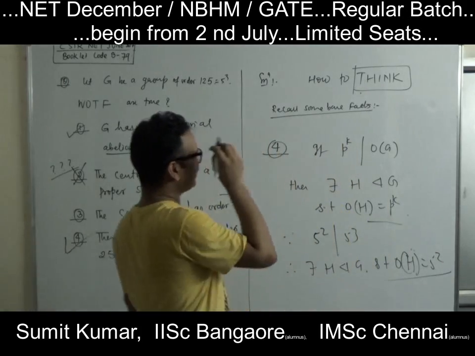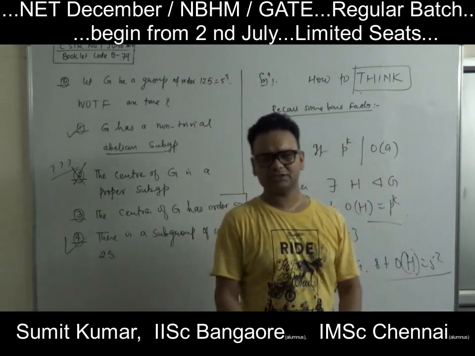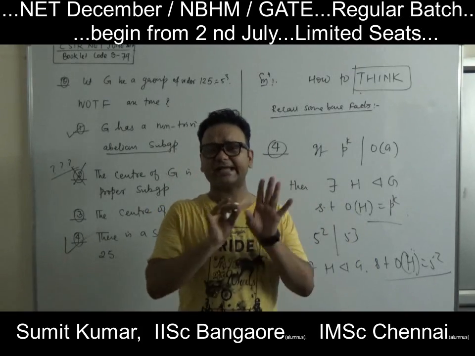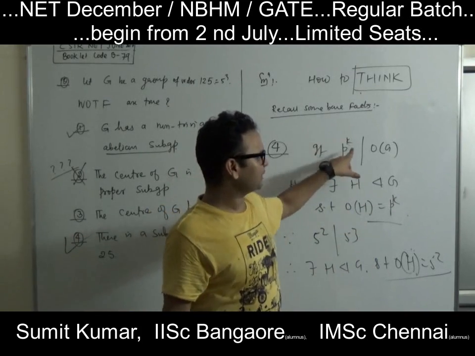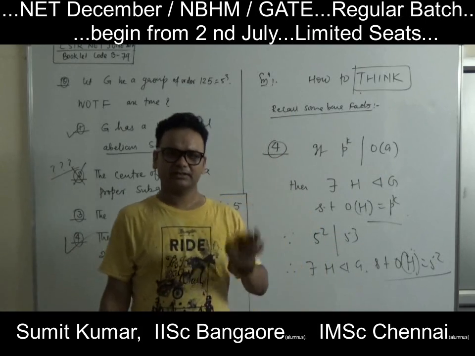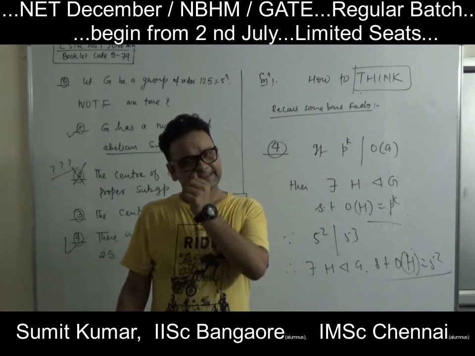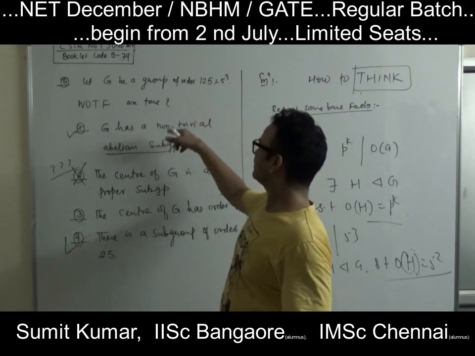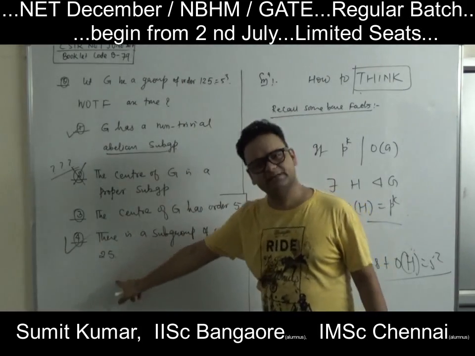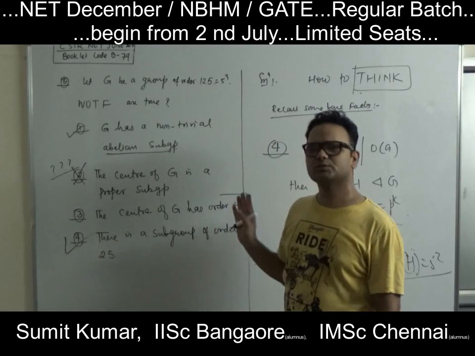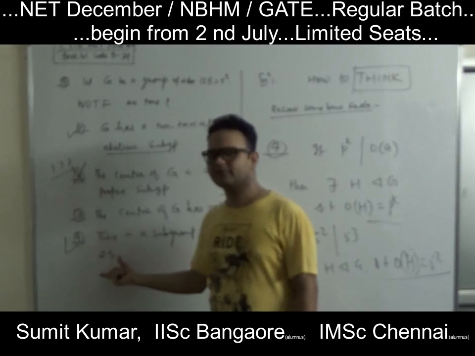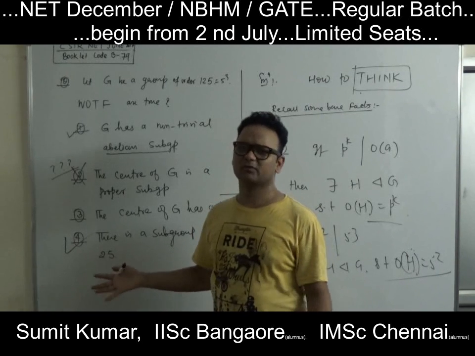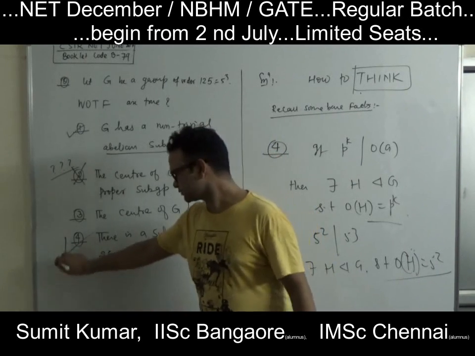the order of H is equal to 5 squared. So this is always true, doesn't matter whether the order of G is a p-group or not. This result is true for any finite group. If a certain power of p divides the order of G, then that group always contains a subgroup of order p to the power k. So in this particular case, a group of order 125 is divisible by 25, so it must contain a subgroup of order 25. And in fact, this subgroup is going to be abelian, because any group of order p squared is abelian. So this statement is true.